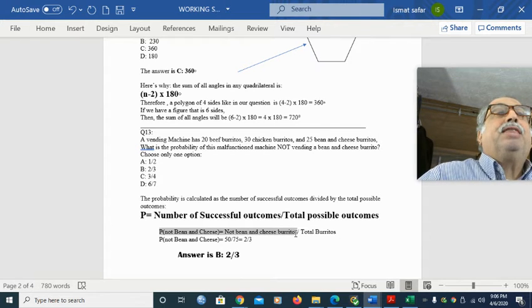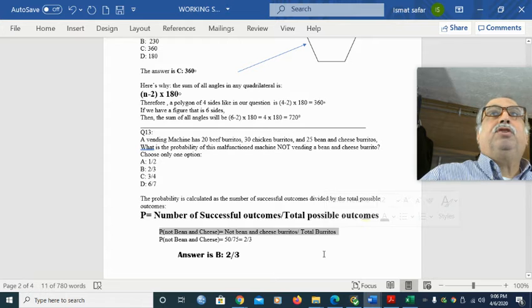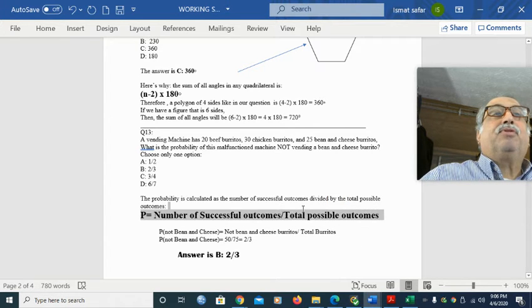So that is the successful outcome, and the bottom term is total burritos, which is the total possible outcomes. So how many do we have in total? We have 20 beef, 30 chicken burritos, and 25 bean and cheese burritos. So total is what? 75. So it goes on the bottom.